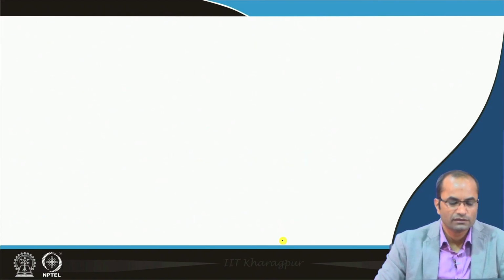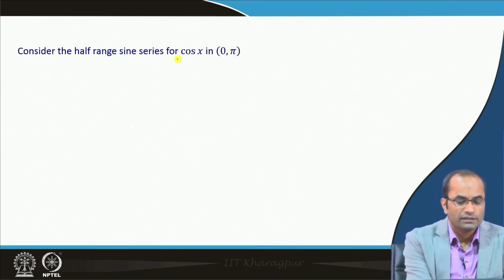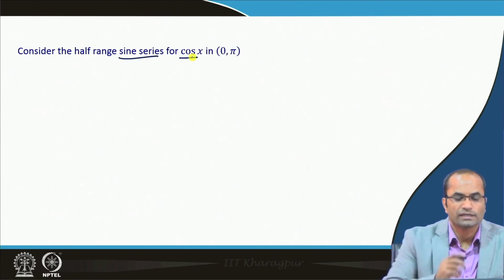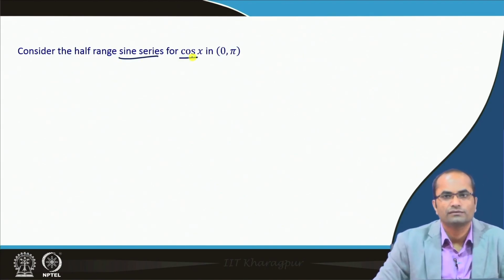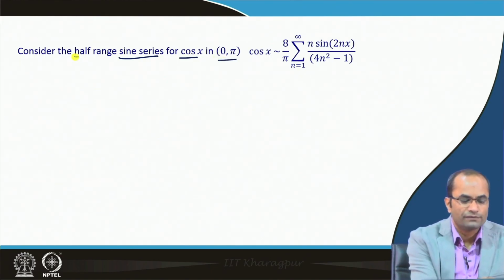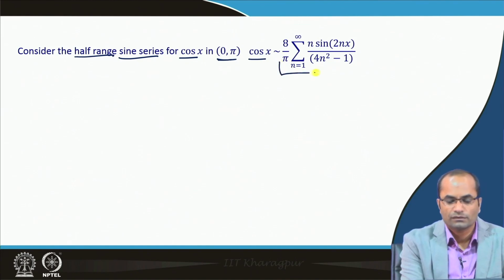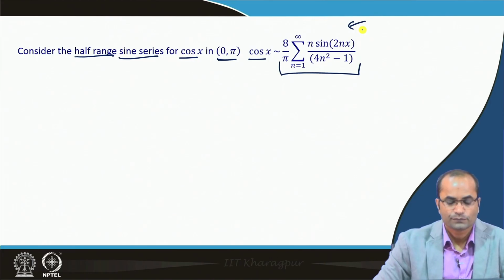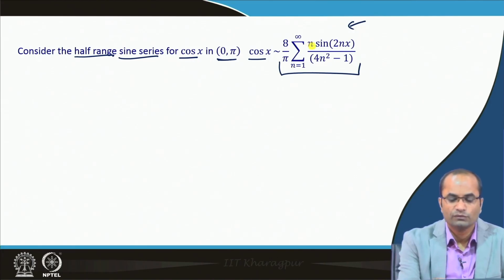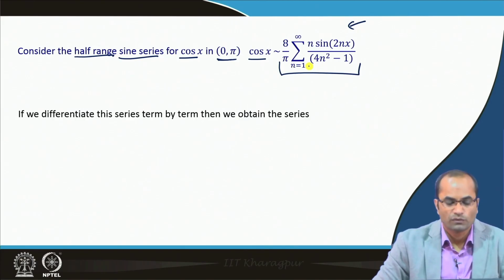We can consider another simple example, for instance, the sine series of cos x. It is a half range sine series we are talking about. So, the cos x can be written in terms of the sine series with the given series here, with n sin 2nx over 4n square minus 1.